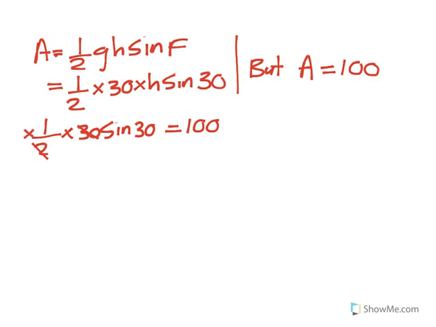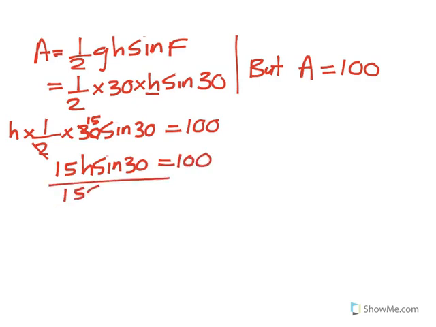I'm leaving out an h there because there is this h. So there you are going to get a 15. So in this case now you have got 15 h sine 30 is equal to 100. So I divide by 15 sine 30.